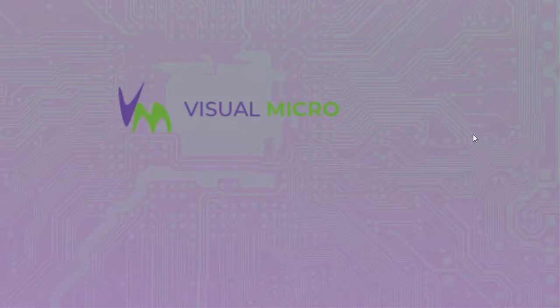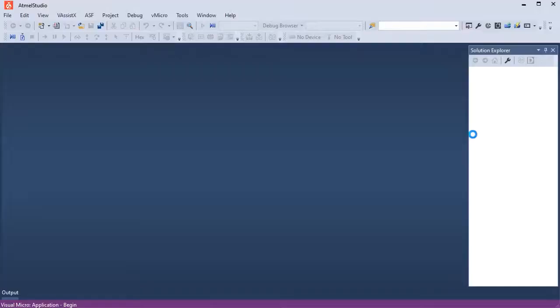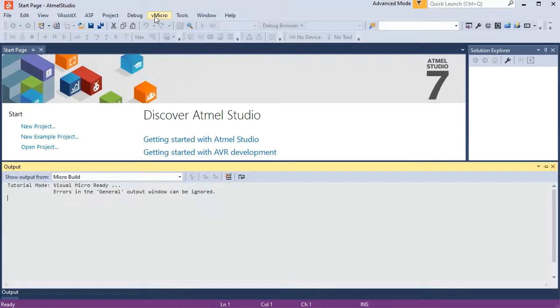So Atmel Studio, once it's restarted, we should be able to see the Visual Micro menu. And note that errors in the general output window can be ignored.